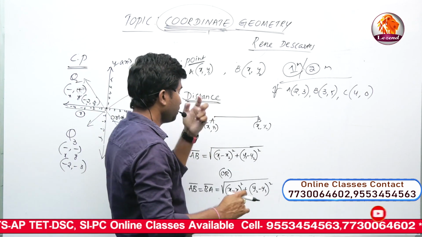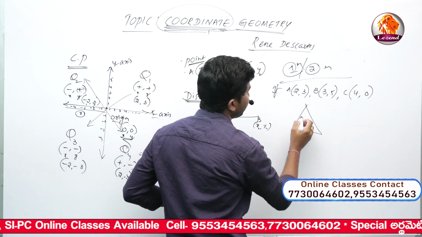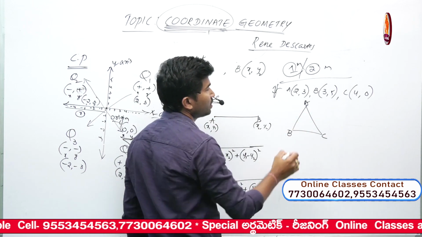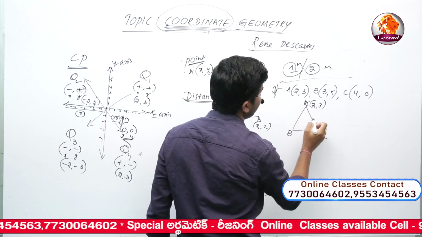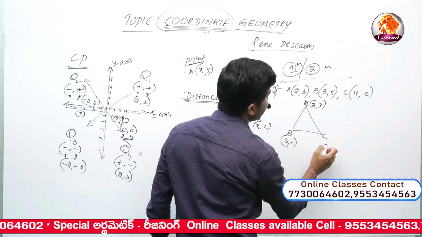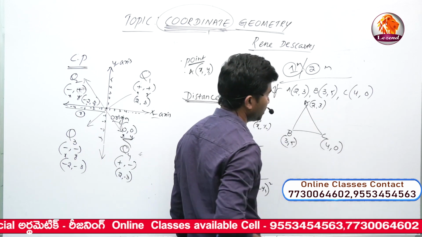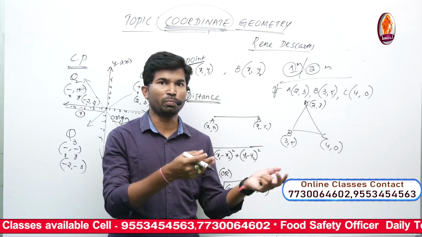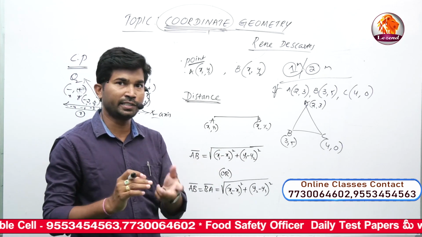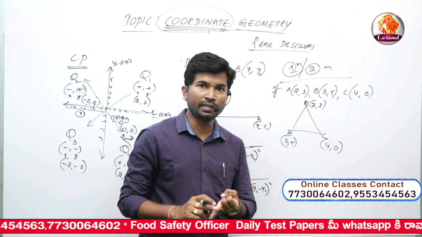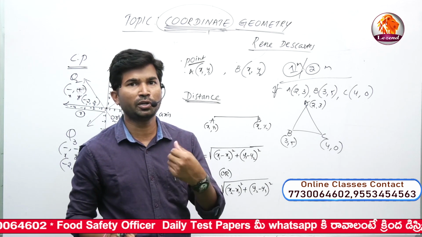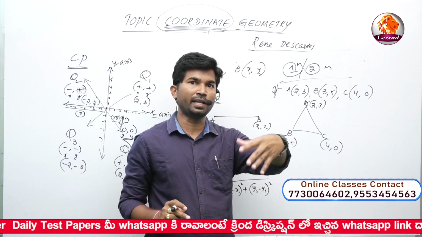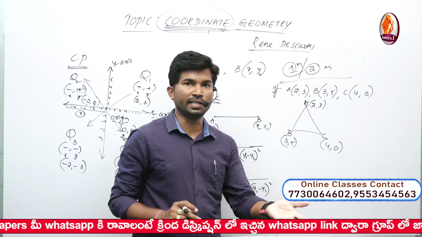So now, for example, take the triangle. A triangle is formed by 3 line segments, and 3 points also. The point A 2 comma 3, point B 3 comma 5, point C 4 comma 0. Simple. Using this rule, we can apply it to a triangle. We can check whether it is a square using 4 points. If they give 4 points, we can check whether it is a square, a rectangle, a rhombus, kite, trapezium, trapezoid, all the figures. If they give 5 points, we can check whether it is a pentagon or a regular pentagon, based on the points.